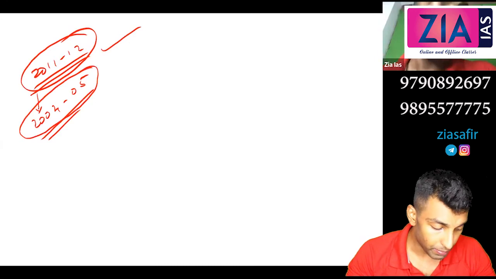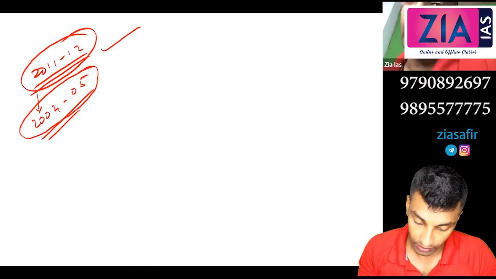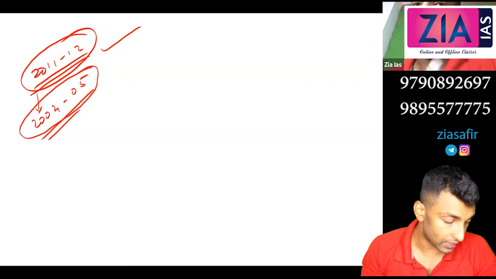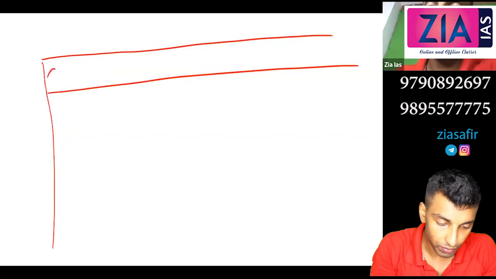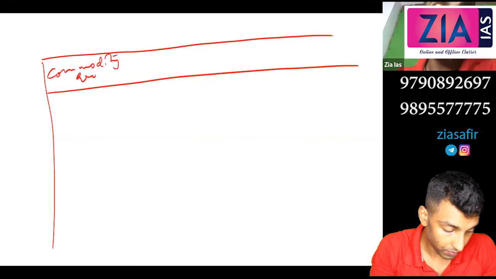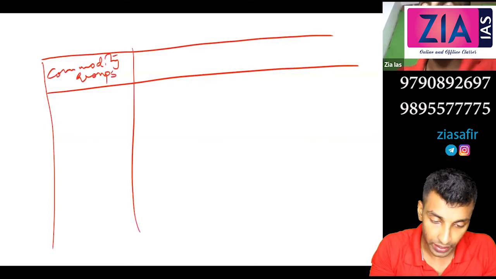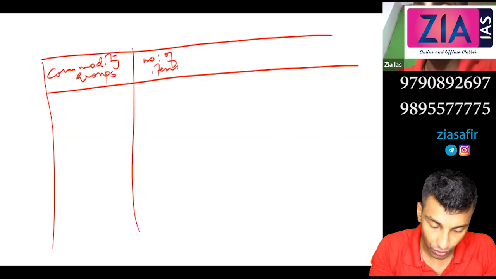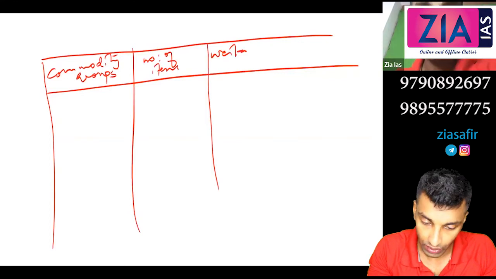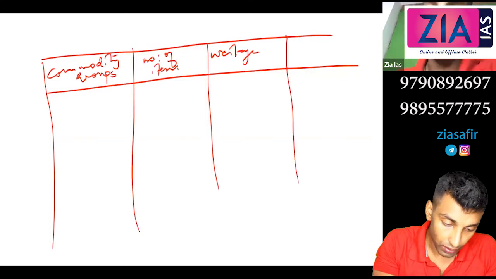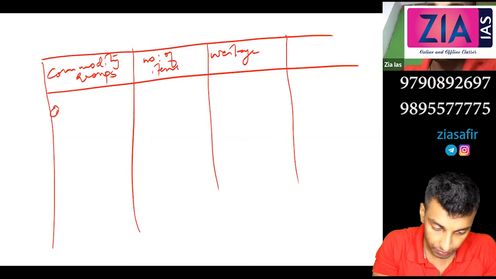It is based on 697 commodities. What you can do is make a table: commodity groups, number of items in each group, weightage. That's enough. So one, primary articles.